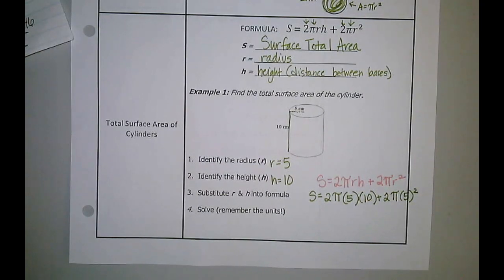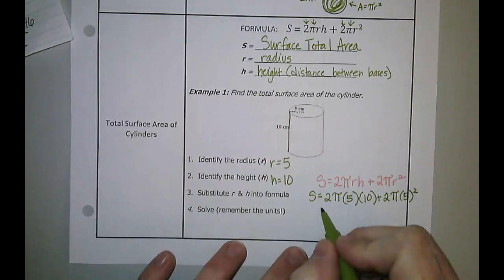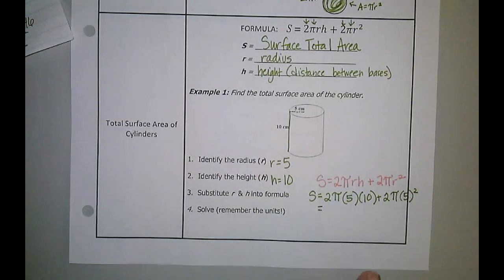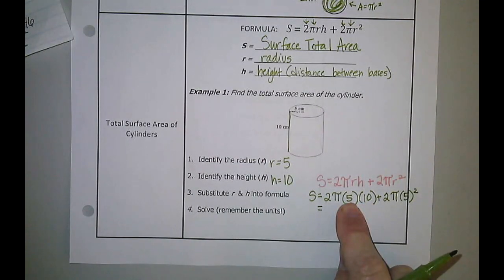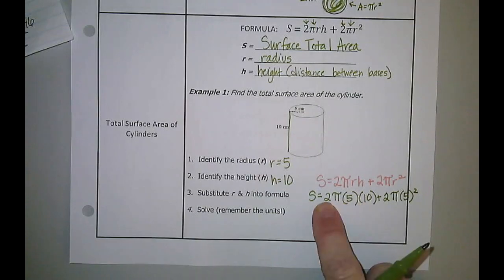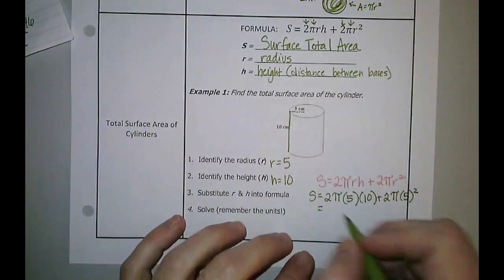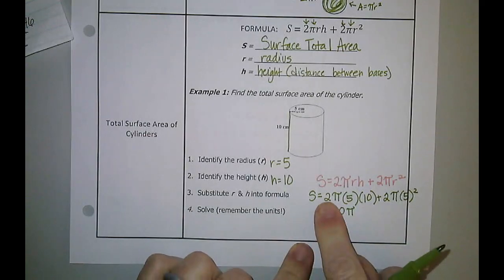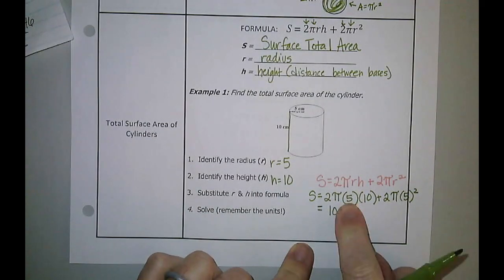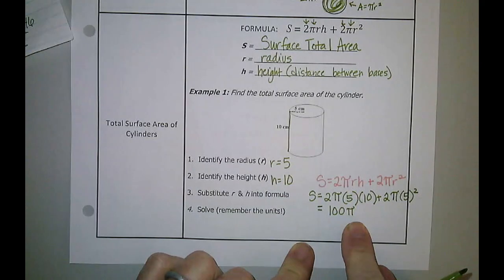So now I've substituted everything into my equation, and I should be able to just go in and start solving it. In this case, I like to multiply all my numbers first and then go from there. So 10 times 5 is 50. 50 times 2 is 100, and that's 100 times pi still, right? Or you could even do 2 times 5 is 10, 10 times 10 is 100, still times pi.